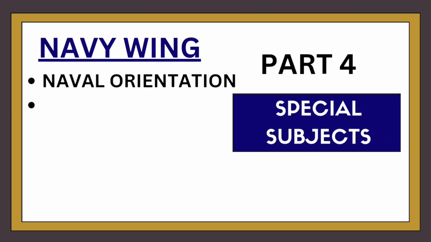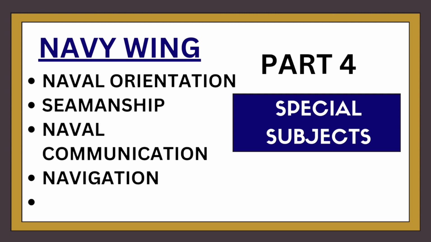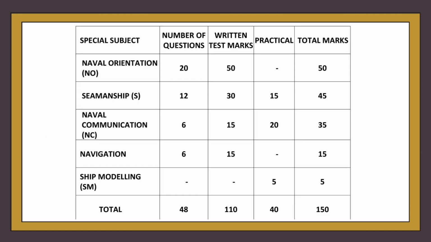Then part 4 for the naval wing will include the specialized subjects naval orientation, seamanship, naval communication, navigation and ship modeling, and it is mandatory to secure a pass in part 4 for the naval wing. And the subject distribution will be: naval orientation will have 20 questions of 50 marks, seamanship will have 12 questions of 30 marks, naval communication will have 6 questions of 15 marks, navigation will have 6 questions of 15 marks, and remember, seamanship, naval communication and ship modeling will have a practical of 15, 20 and 5 marks respectively.